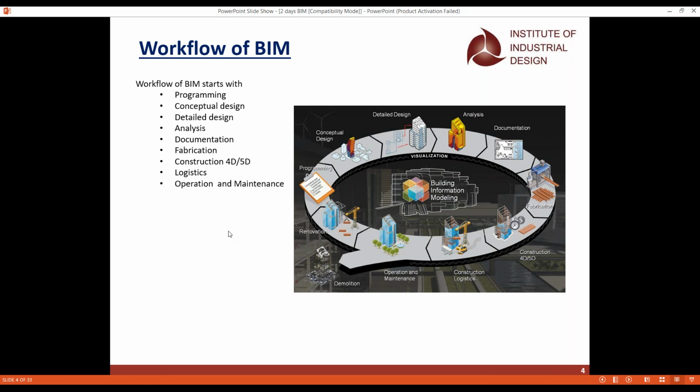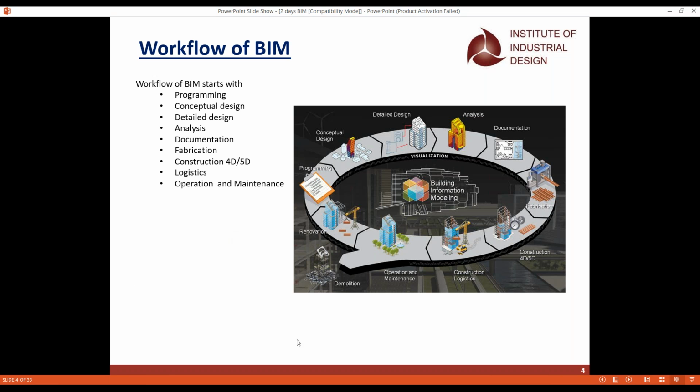And the next step is the 4D and 5D. When it goes to 4D and 5D, it is the time and cost which we generally give.